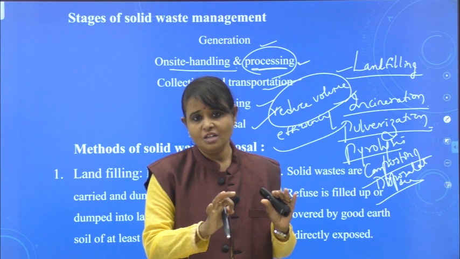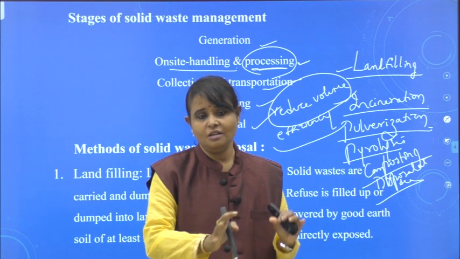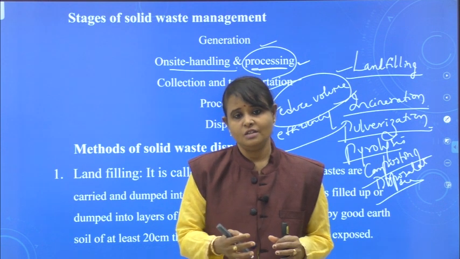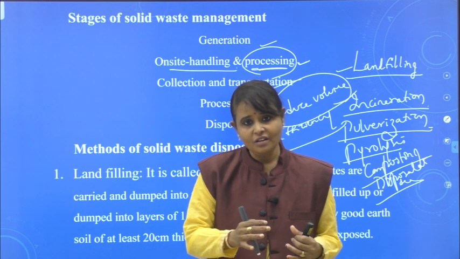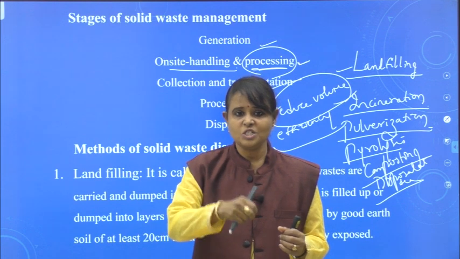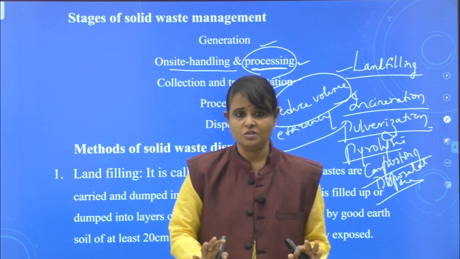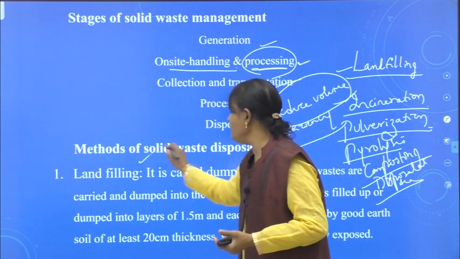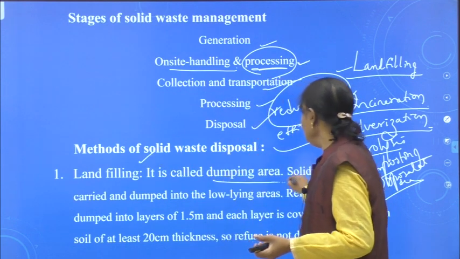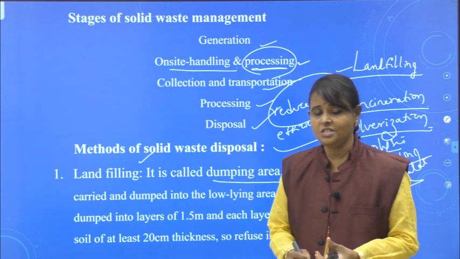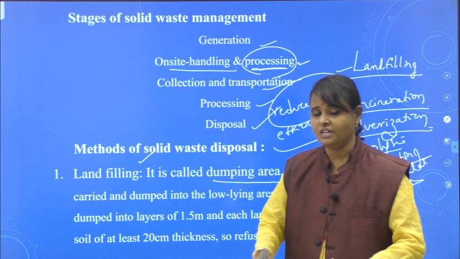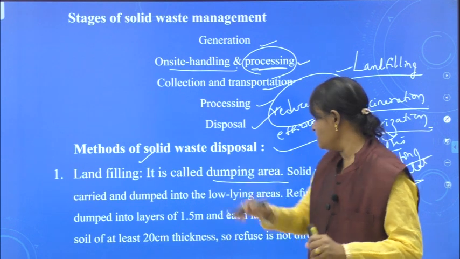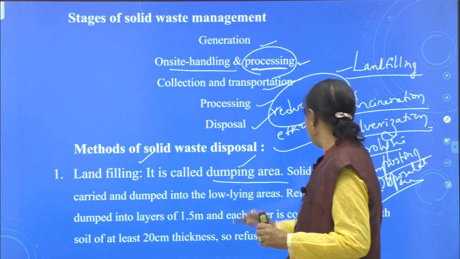Every disposal method has merits and demerits. There are disadvantages and advantages. If the disadvantages are there, we have to take some measures to control that problem. That's all. The first one is land filling. It is called dumping area. We take the waste, we construct some pit, and we dump the waste. That's a simple explanation. That's why I told you it is called dumping area.